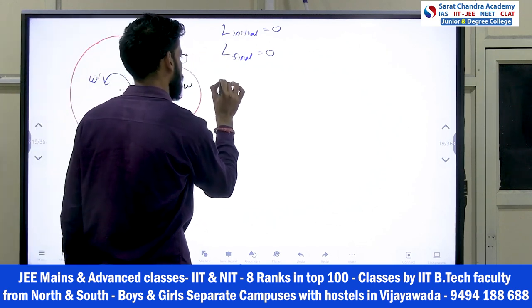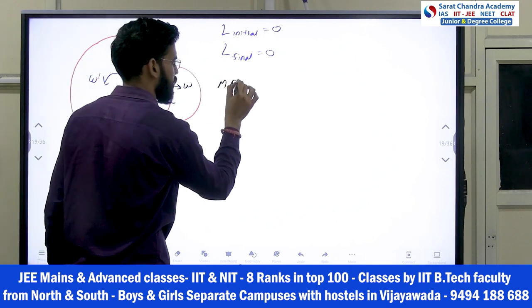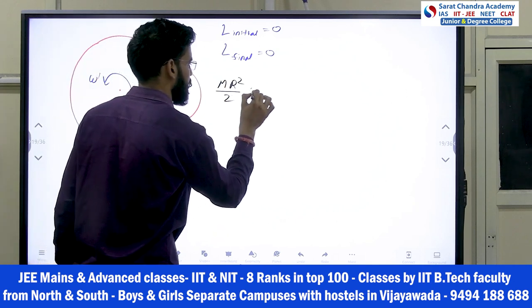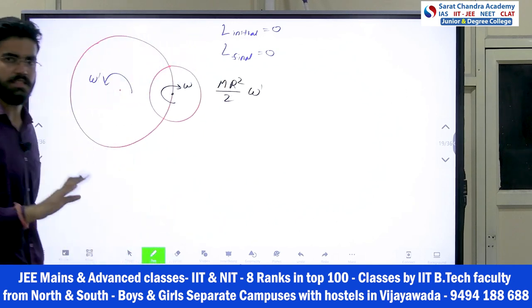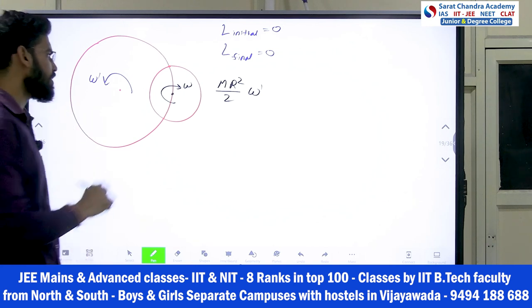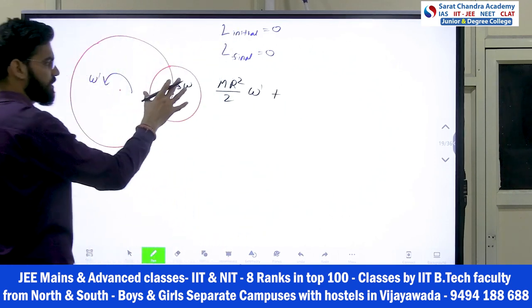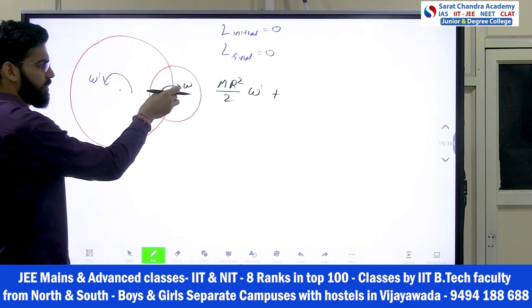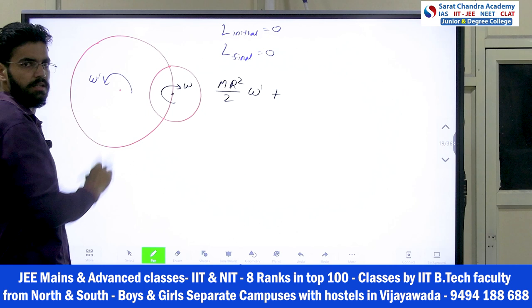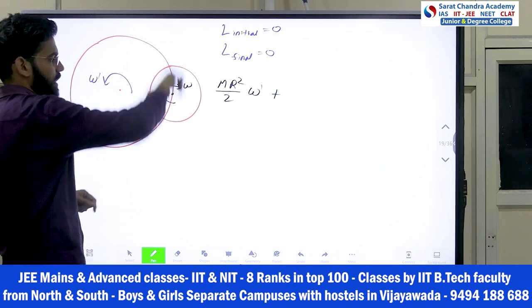I omega, right? So the moment of inertia of the bigger disc will be how much? For a disc it is MR square by 2, into omega dash. That's it, because it is a rotational motion only. Now plus, this disc is doing a CRTM, translation and rotational motion both.